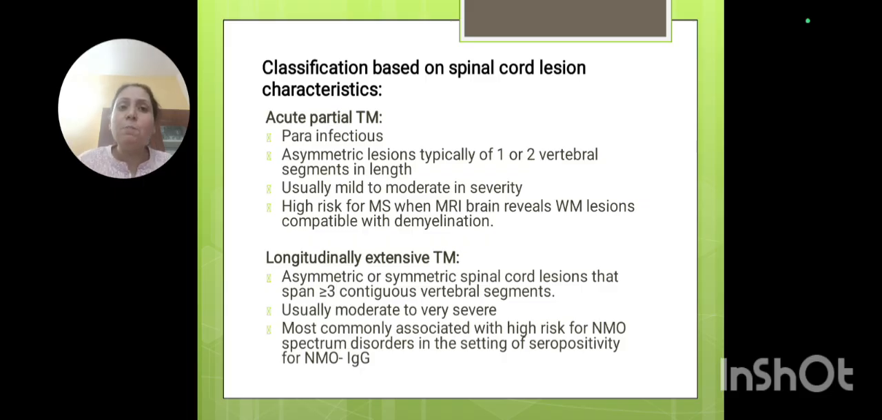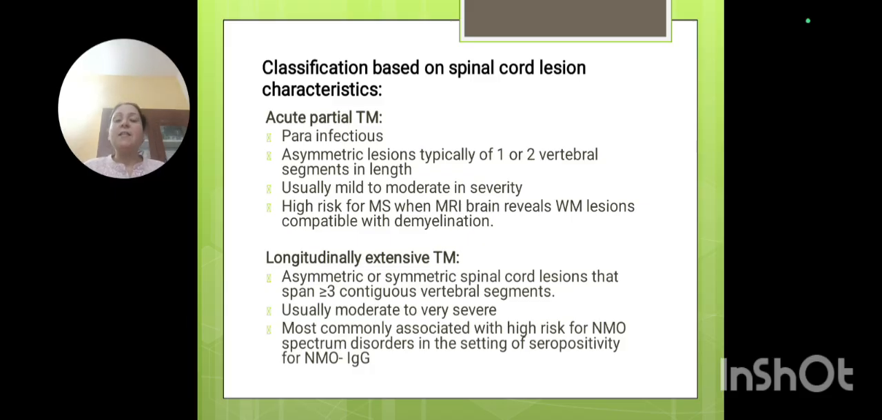Fine. So acute partial transverse myelitis is post or para-infectious. A person having an autoimmune disorder may suffer from it. It is a mild to moderate variety and asymmetrical type, depending upon the tracts being involved, and it involves one or two vertebral segments.